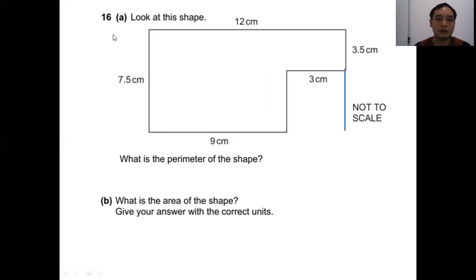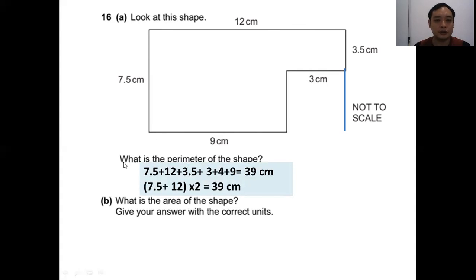Question 16. Look at this shape. So this is the shape. What is the perimeter of the shape? Now, the perimeter is the sum of all the sides of the shape. So the first thing is that we have to add up all the sides.